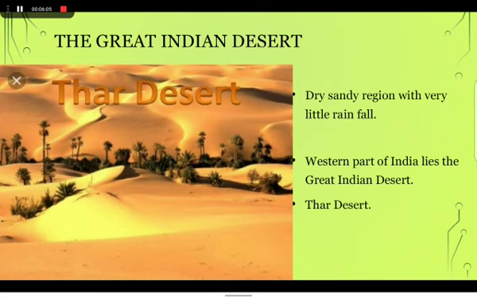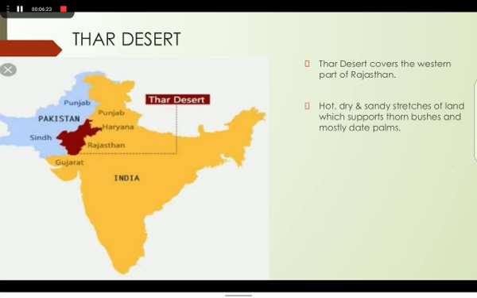The next physical feature of India is desert. What is meant by desert? Dry, sandy region with very little rainfall is called a desert. In the western part of India lies the Great Indian Desert. It is also called the Thar Desert. The Thar Desert covers the western part of Rajasthan. It is hot, dry and sandy stretches of land which supports thorn bushes and mostly date palms.